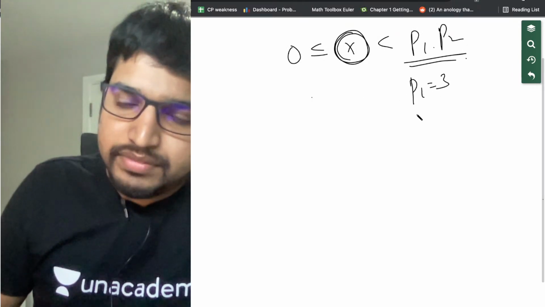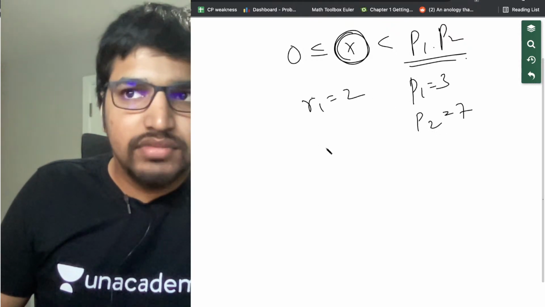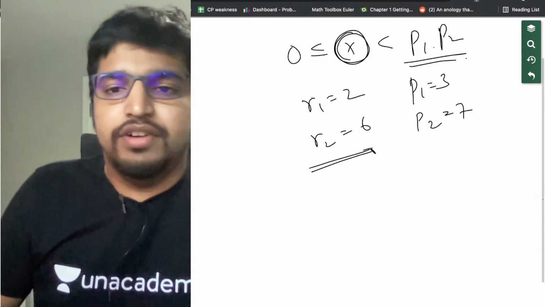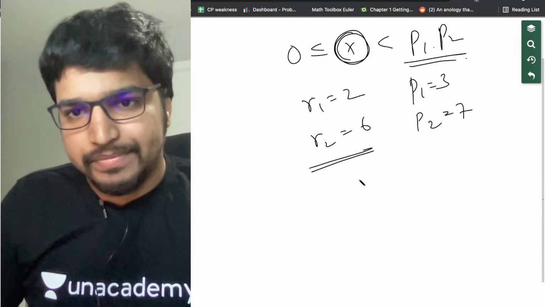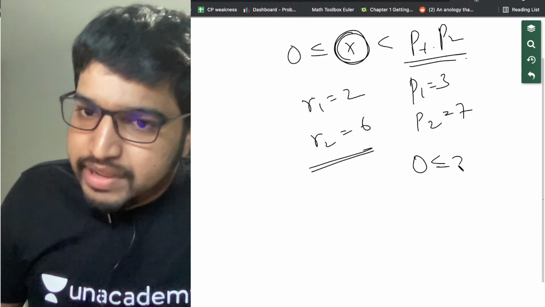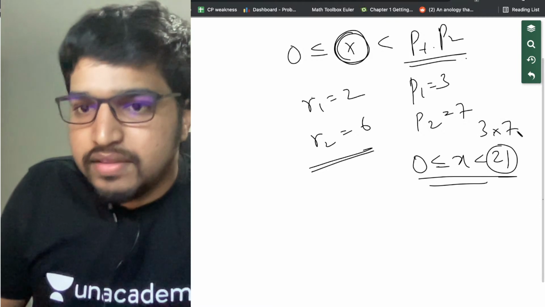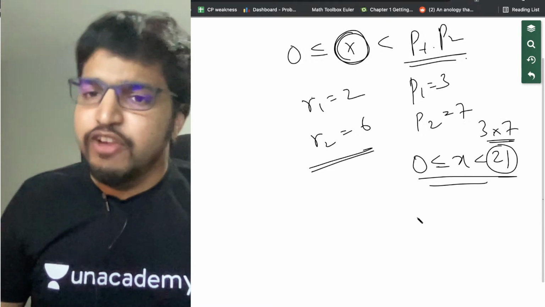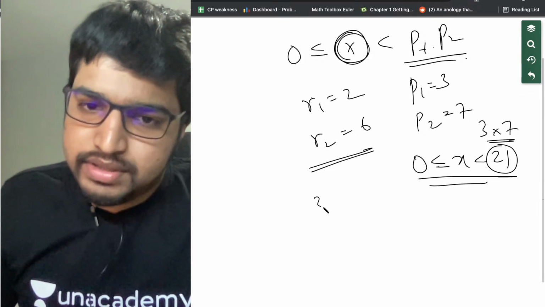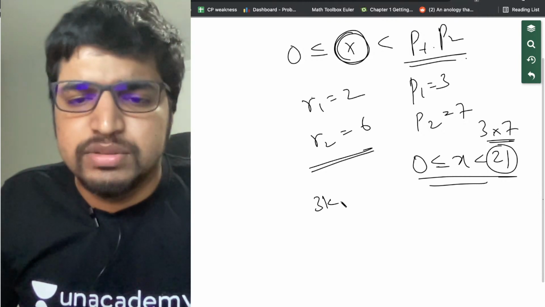P1 equals 3, P2 equals 7, R1 equals 2, and R2 equals 6. Now we know that the number is going to be between 0 and 21. 0 less than or equal to X less than 21. Correct, because 21 is P1 into P2, 3 into 7. All right. We also know that the number will give you the remainder 2 with 3. The number is going to be of the form 3k plus 2. Correct.